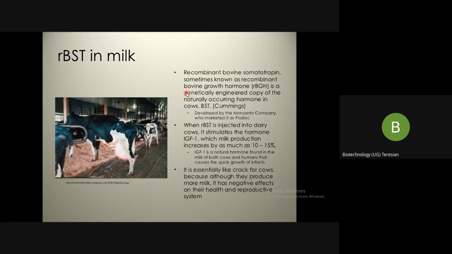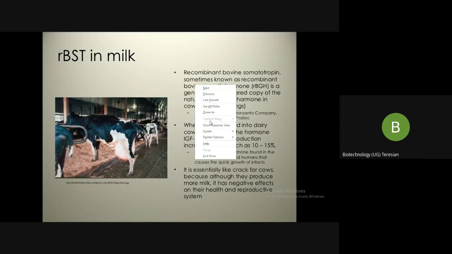Somatotropin is a protein hormone produced in the pituitary gland of animals, even including humans, and it is essential for normal growth and development and health maintenance. So the FDA approved this bovine somatotropin product in 1993 with the brand name Posilac.